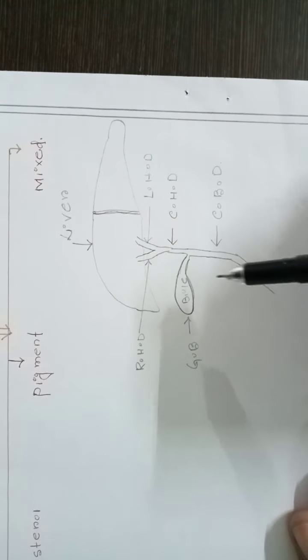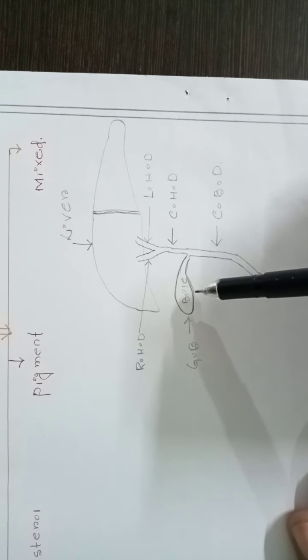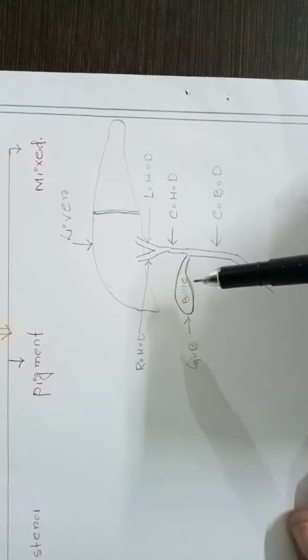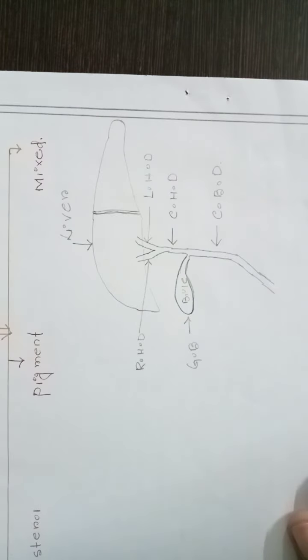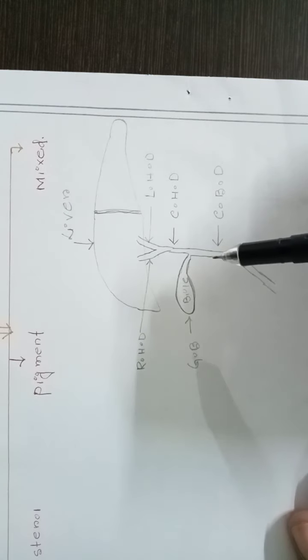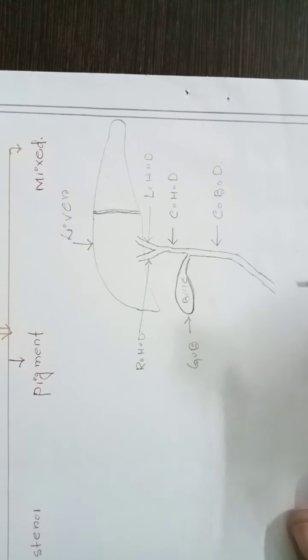So what is happening basically? This is the gallbladder, so bile is stored here after being produced in the liver. When it is necessary, when bile is necessary for digestion, one hormone is secreted that is called cholecystokinin. Due to stimulation by cholecystokinin, bile comes out for digestion.